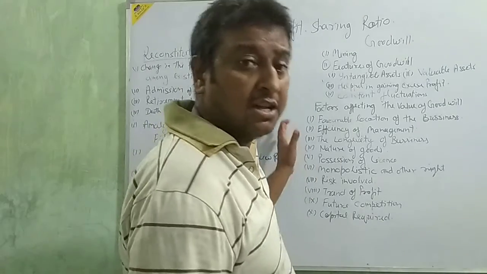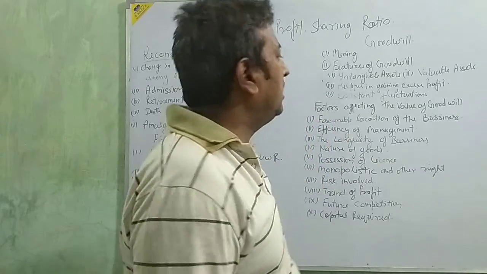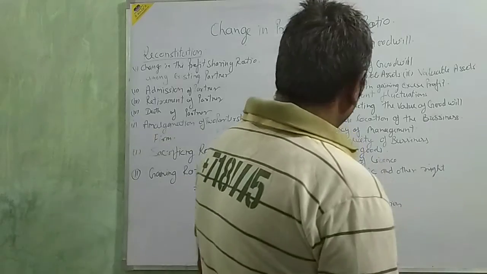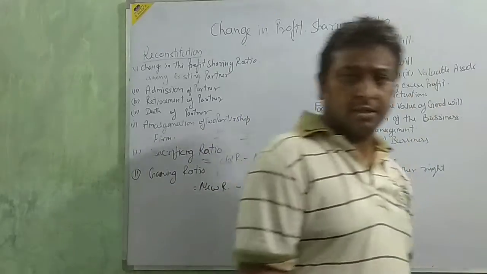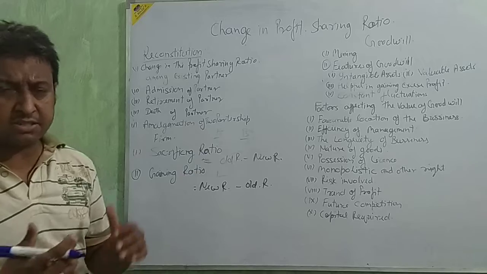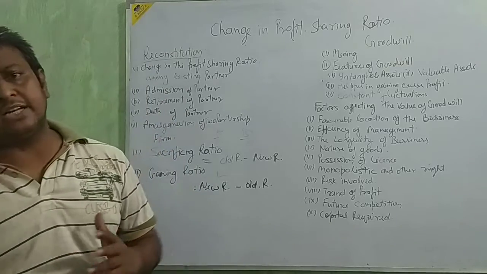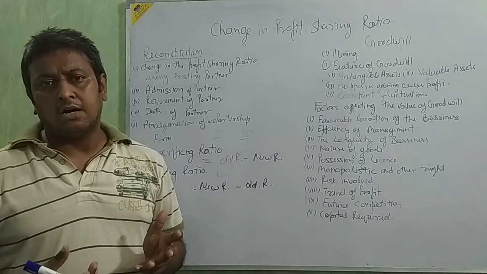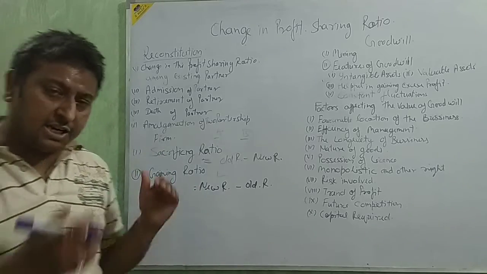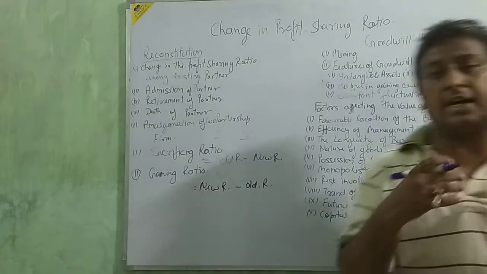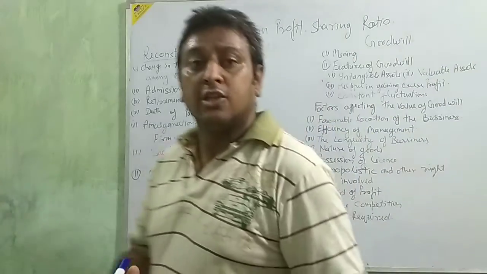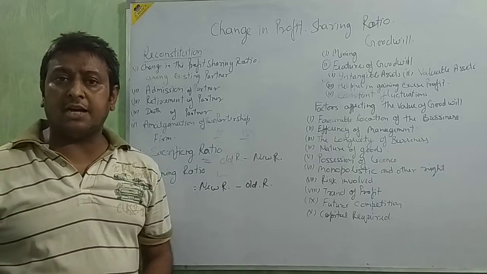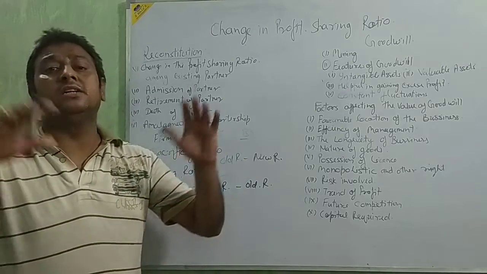Now I am going to the factors affecting the value of goodwill. Factors affecting the value of goodwill. Favorable location of the business. Some businesses are near the market, some businesses are near their raw material place. If a business is near the market, near the public, easy to arrive at and easy to reach, it can easily cover a very big market or very big society.